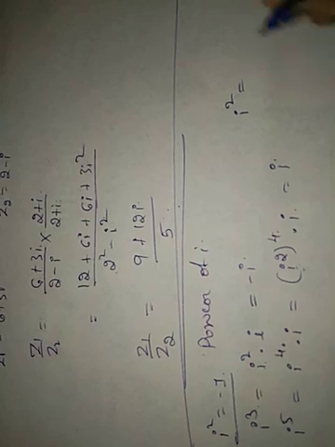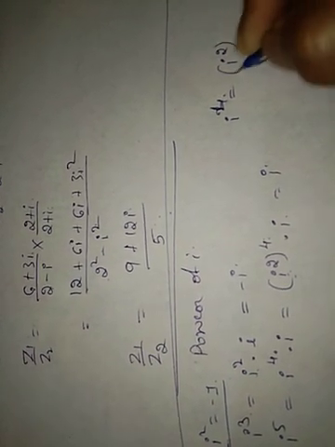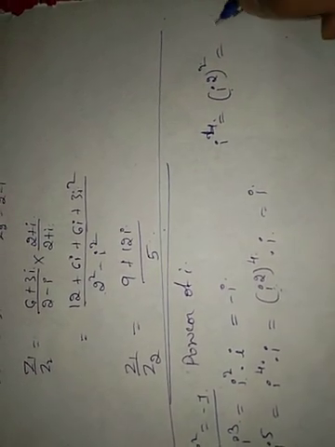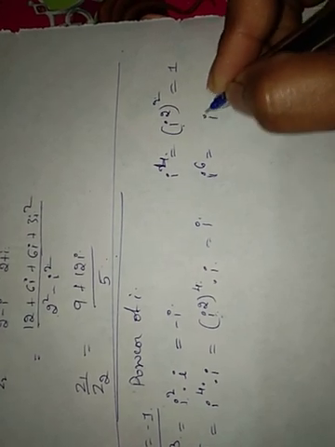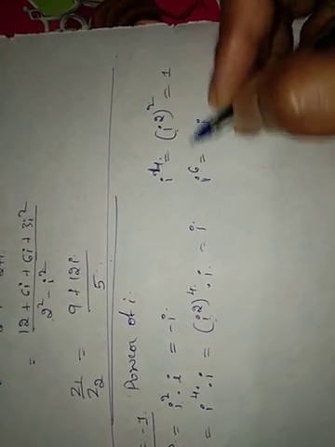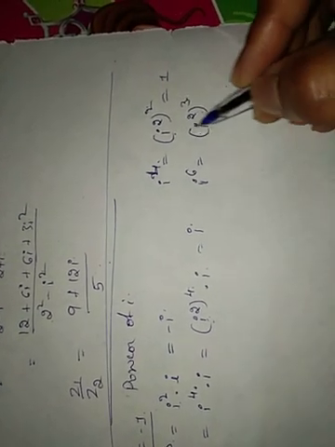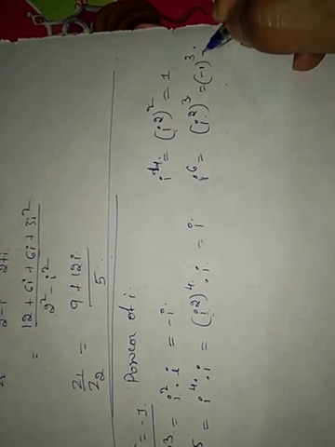Similarly, suppose it is i raised to 4. That is (i raised to 2) whole raised to 2. i raised to 2 is minus 1, minus 1 square is plus 1. Next one is i raised to 6. Split it as a multiple of 2: (i raised to 2) whole raised to 3. We know that i raised to 2 is minus 1, and minus 1 raised to 3 is minus 1.